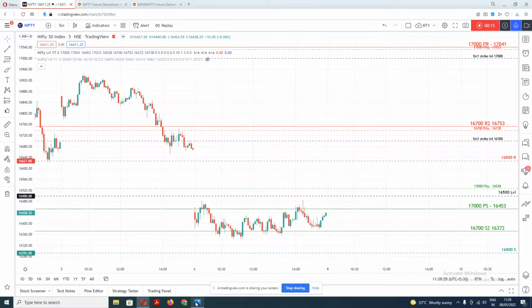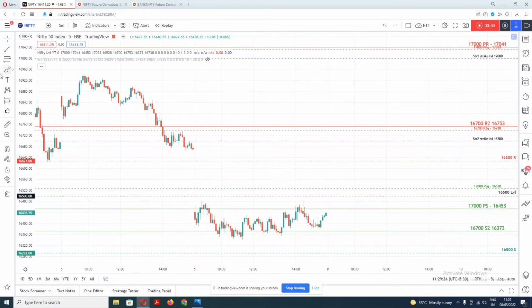So first we will discuss Nifty. Nifty closed yesterday as per chart 16483.38. So the nearest strike, if you see, is around 16,400. The straddle for the Nifty has been formed at 17,000.